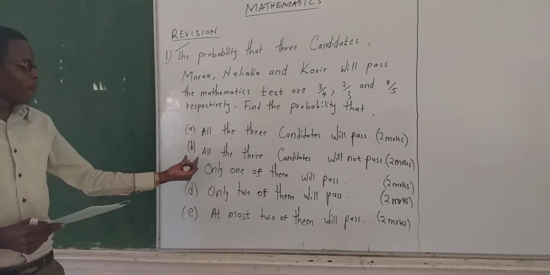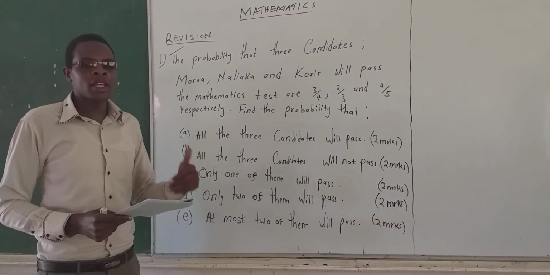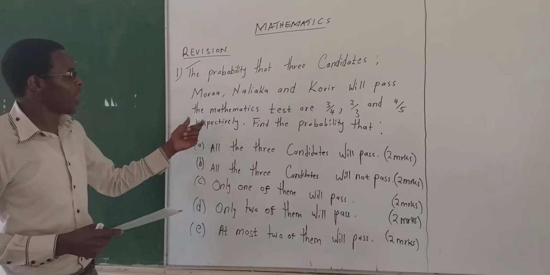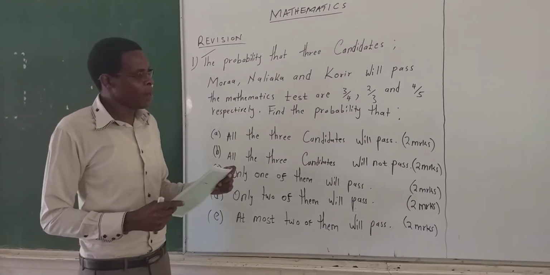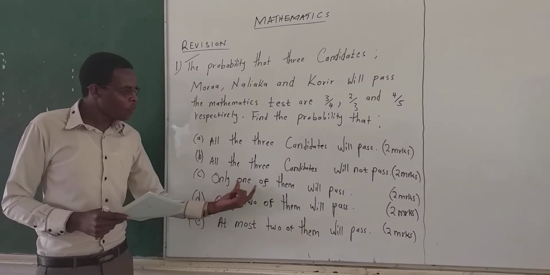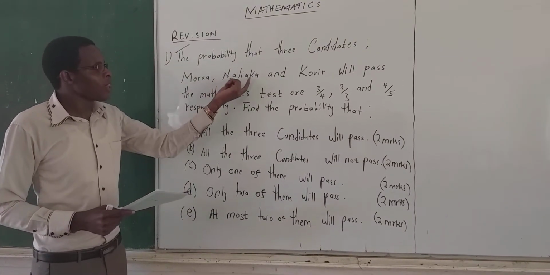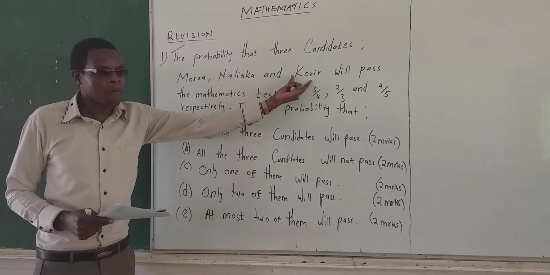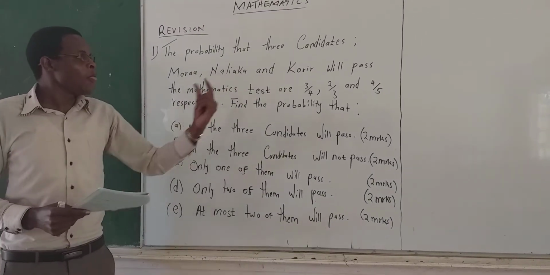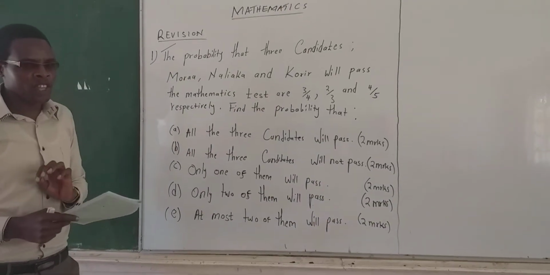Question number 2: all of the three candidates will not pass the exam. When we talk about will not pass, meaning all of them will fail the exam. Now we have Mora, Nariaka, and Korea failing the exam. Then question number C: only one of them will pass. Either Mora passes, which means Nariaka fails and Korea fails. If Nariaka passes, then Mora fails and Korea fails. And if Korea passes, that implies Mora and Nariaka fail. That is the meaning of that statement.